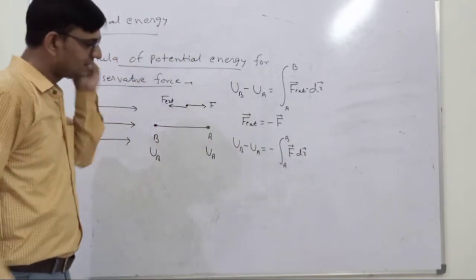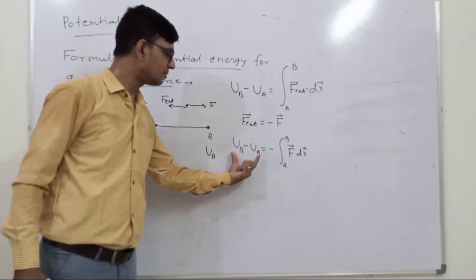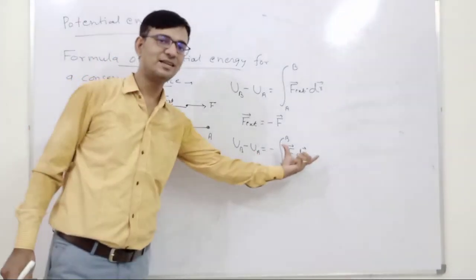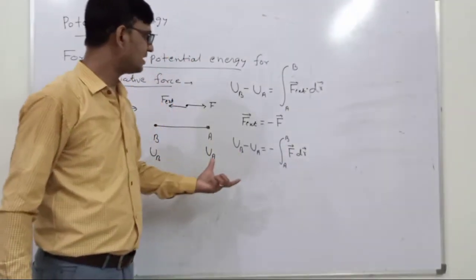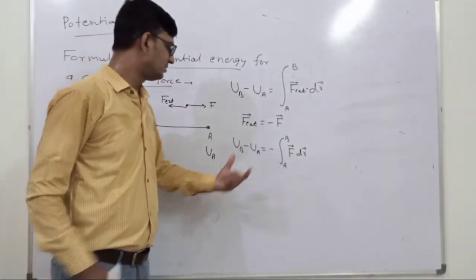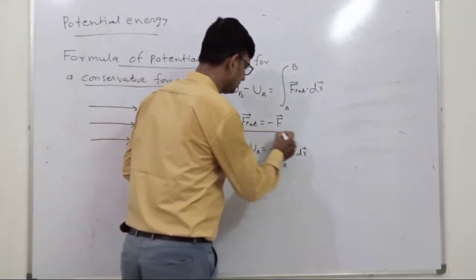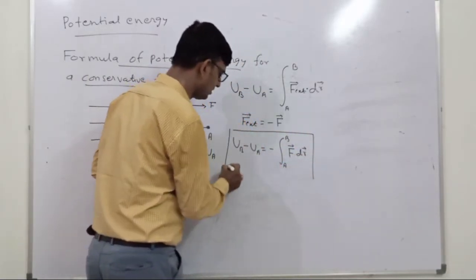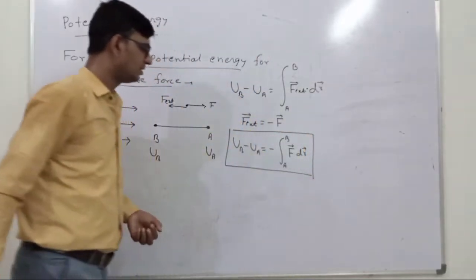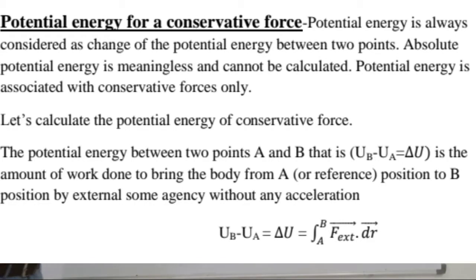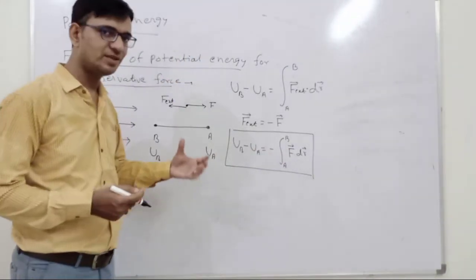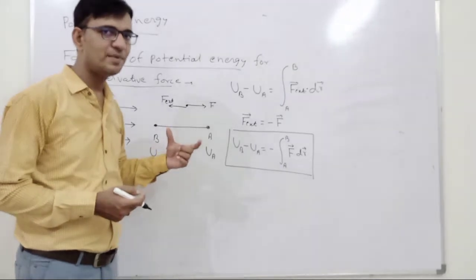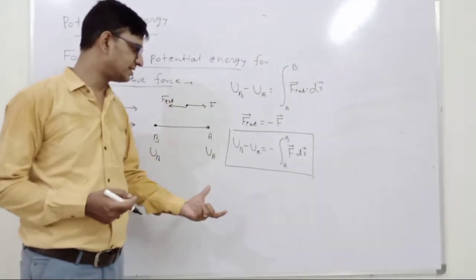So we can write that the potential energy between these 2 points is the negative of the work done by the conservative force field. So this is the formula for the potential energy between 2 points for any conservative force, F dot dr. Okay, if we talk about the potential energy, it is always the potential energy difference.